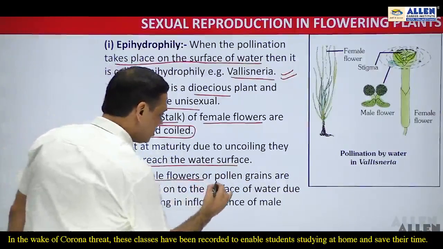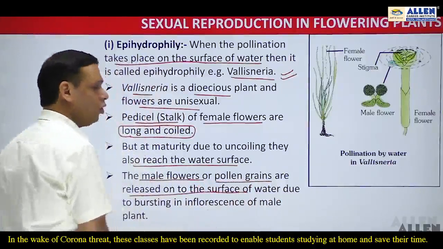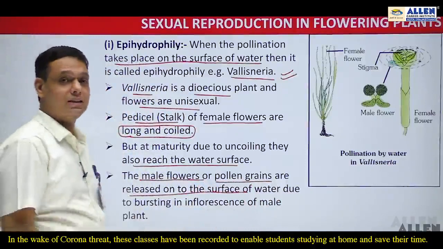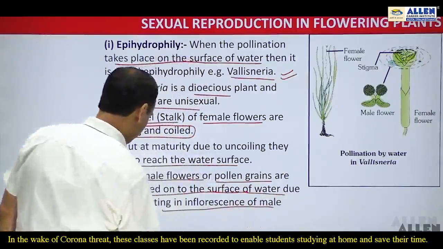The male flowers or pollen grains are released to the surface of water due to bursting of the inflorescence of the male plant.